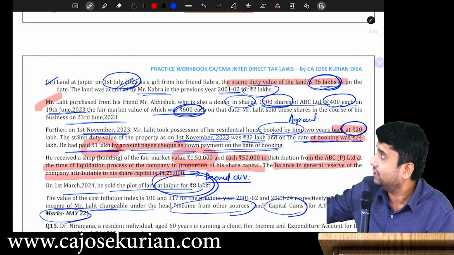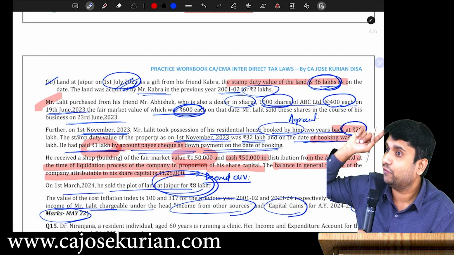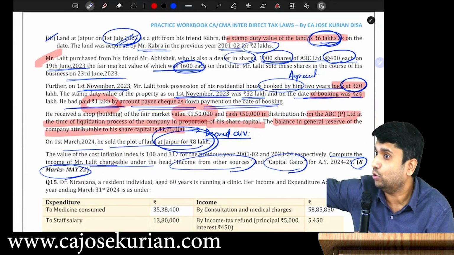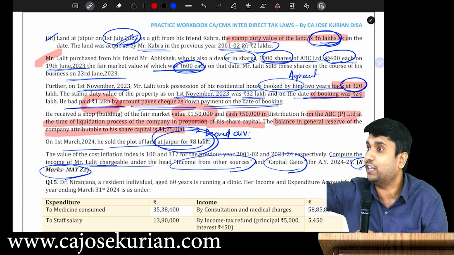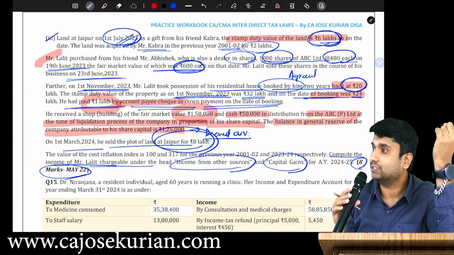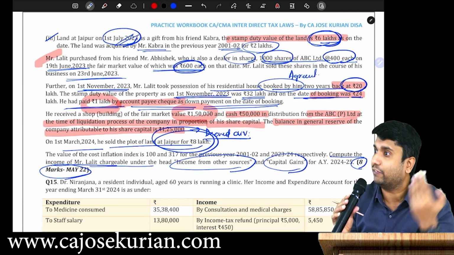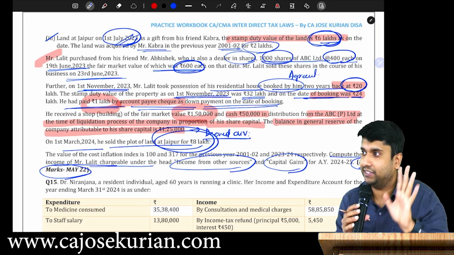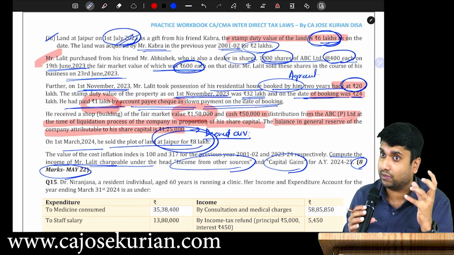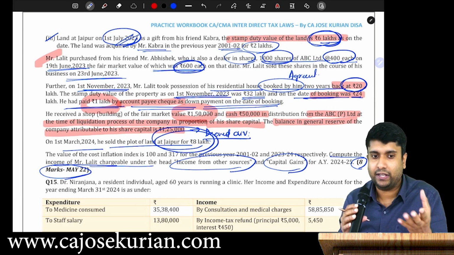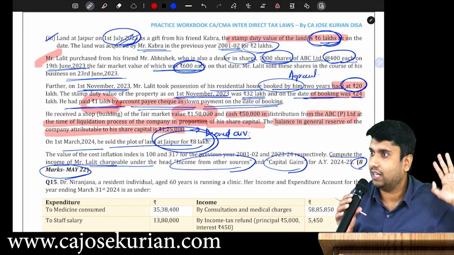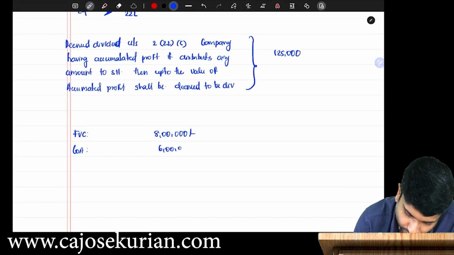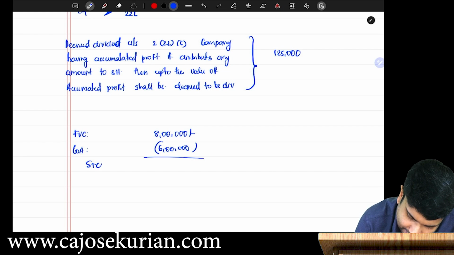Have you seen in examination, they have given 2 lakhs also. The predecessor's cost of acquisition is also given in the question with index number from 2001, 2002 to 23, 24. If you don't study that note, what will happen? You will take the predecessor's cost and the indexation, because you will think that that's why they have given the predecessor's cost as well as the index numbers. Are you with me? Institute always plans like this, so that the students who don't have a complete idea over the topics will make use of all these things to answer this. Are you all here? So you tell me how much should be the cost of acquisition? 6 only. And how much will be? It is short term capital gain 2 lakh.